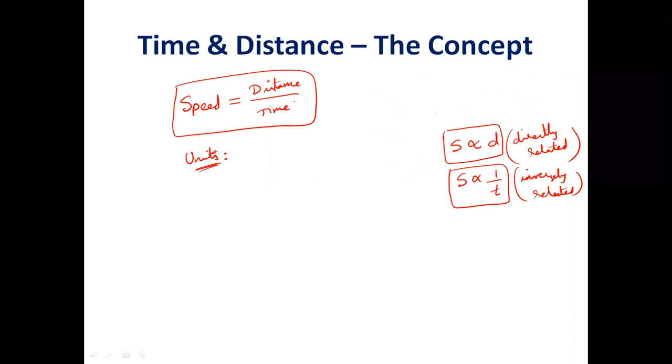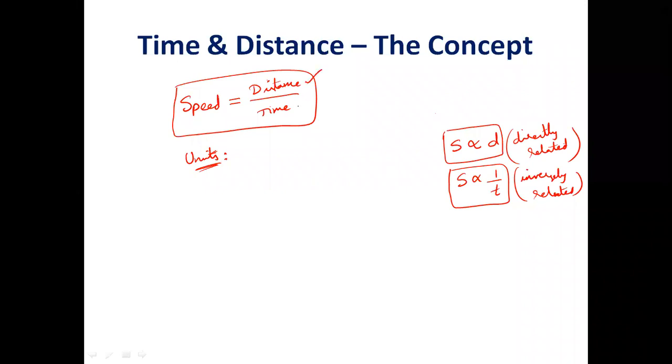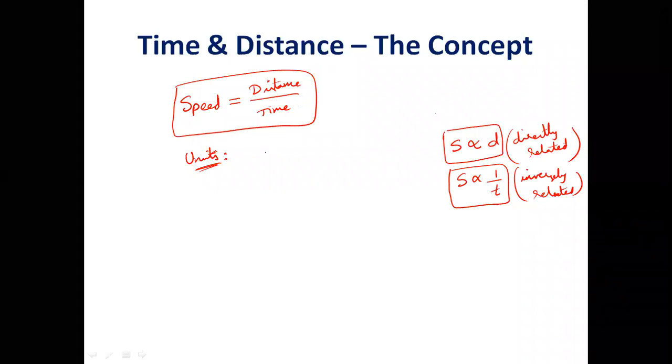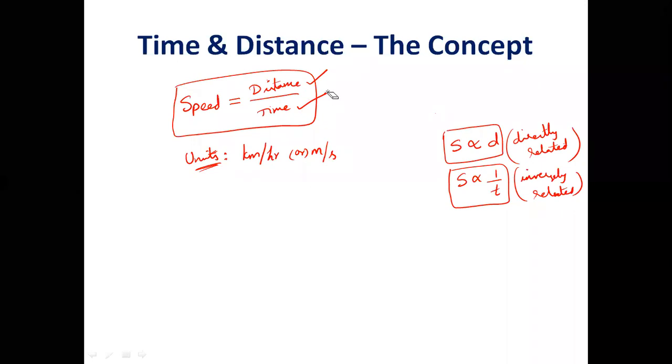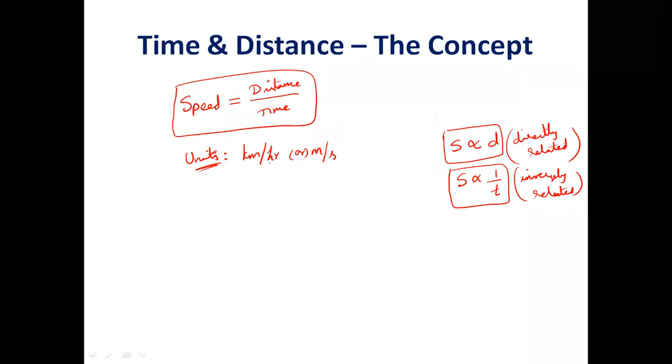So units of speed will be nothing but units of distance by units of time. Usually distances in our journeys will be mentioned in kilometers. If the distance is small, we can also take it as meters. Normally, when the distance is in kilometers, take the time in hours. So kilometer by hour can be the unit, or we can take meters by second. We call it kilometer per hour or meters per second. Some people will write this as kmph also.